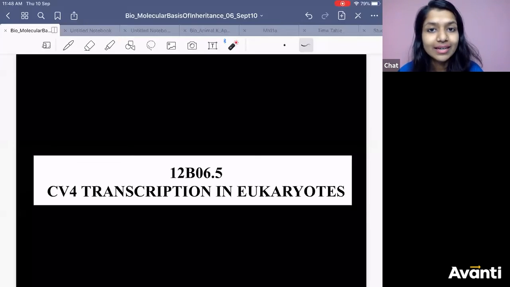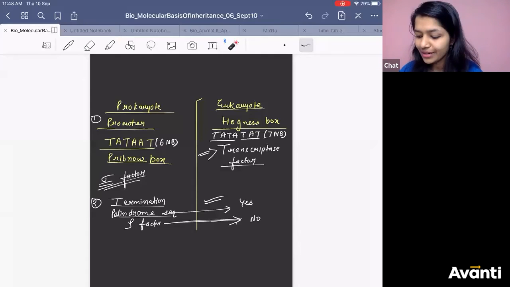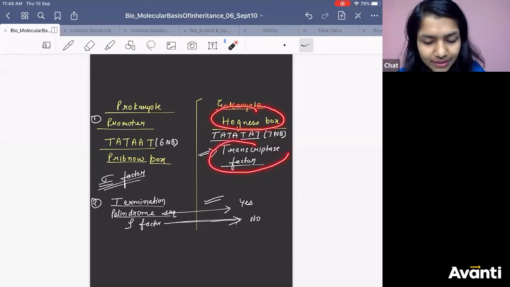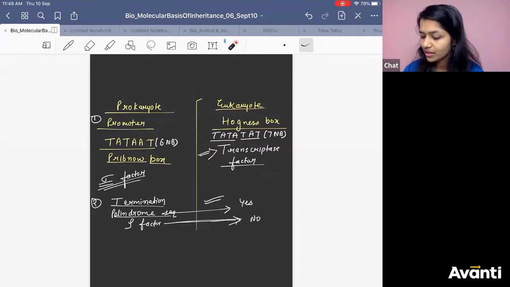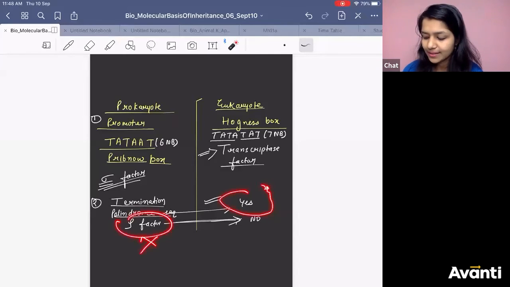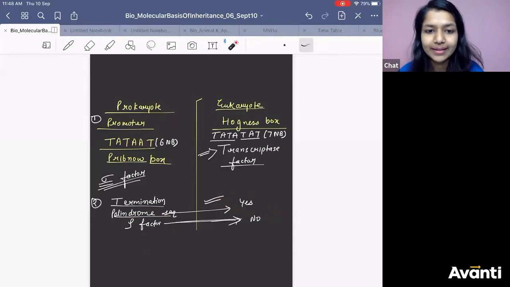Before we learn it in detail, you should know the difference. Eukaryotes will have a Hogness box. They will have transcription factors. They will have a palindrome sequence at the termination site, but they will not have rho factor.